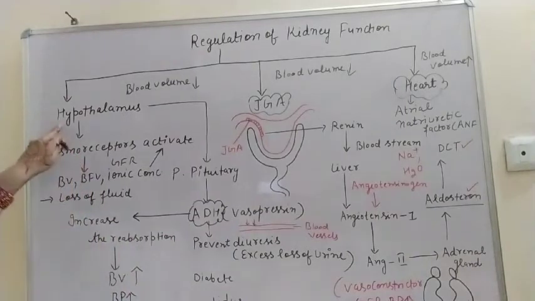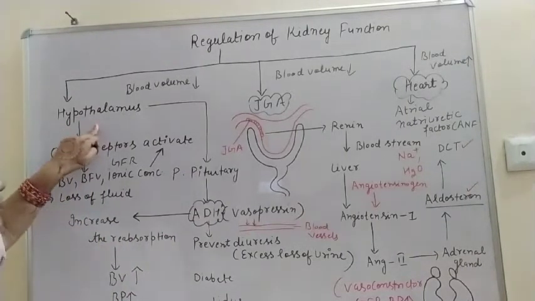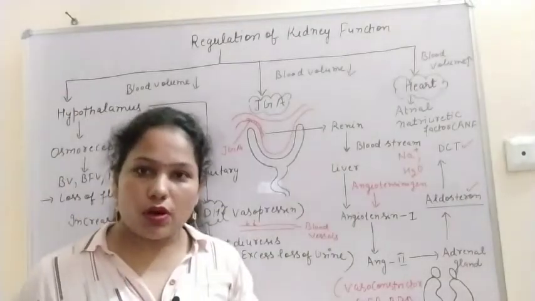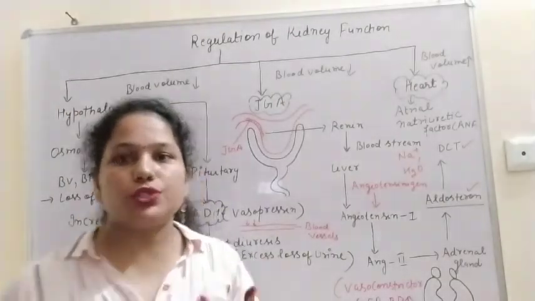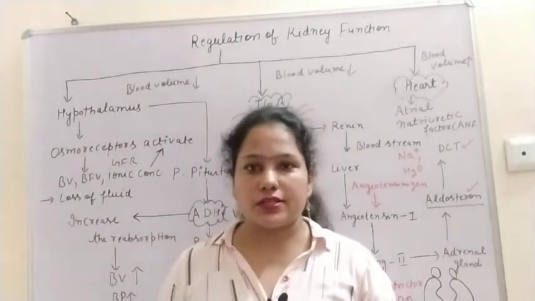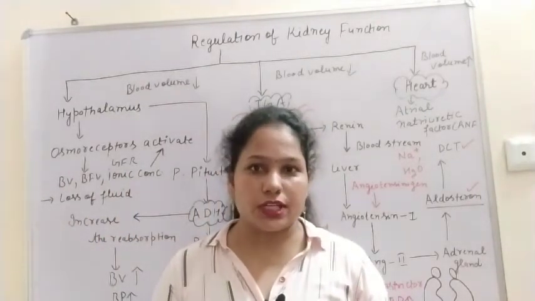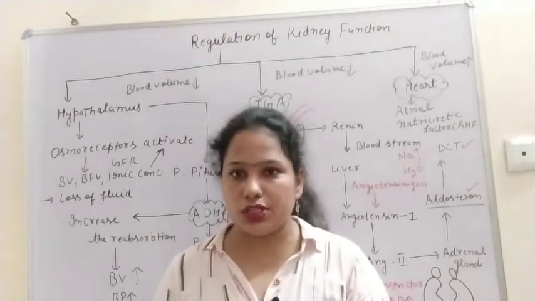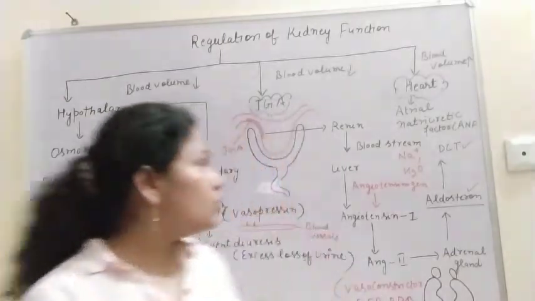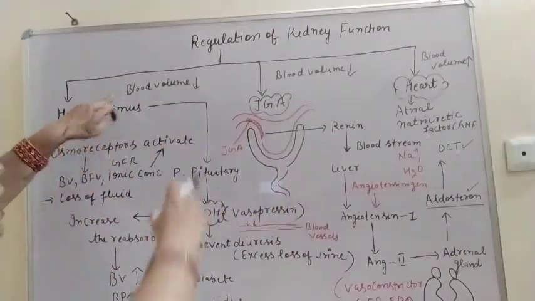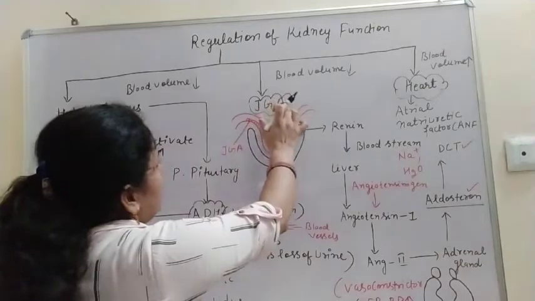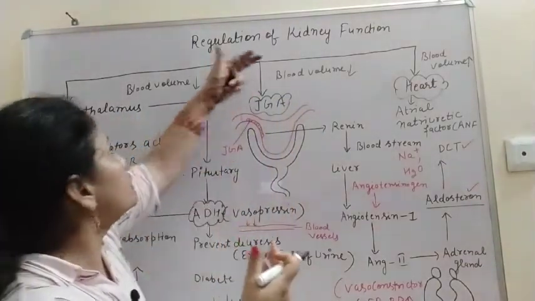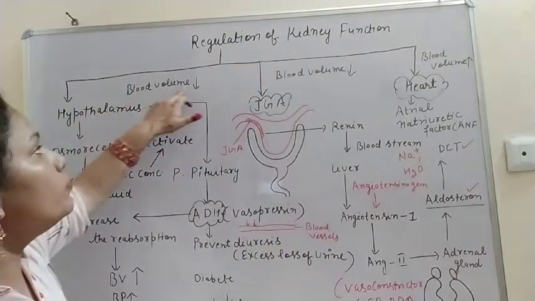So first is the hypothalamus. The hypothalamus is also known as the master of master glands, because this gland controls our pituitary gland. The pituitary gland is the master gland, and it has three parts: anterior, posterior, and intermediate pituitary. So the hypothalamus and juxtaglomerular apparatus cells control the function of the kidney when the blood volume decreases.